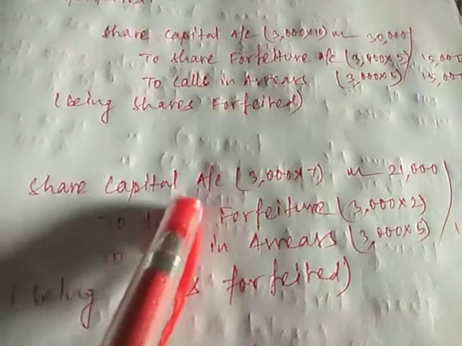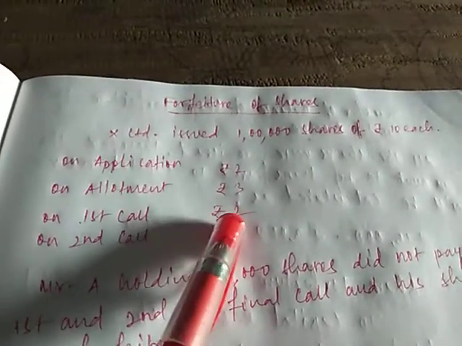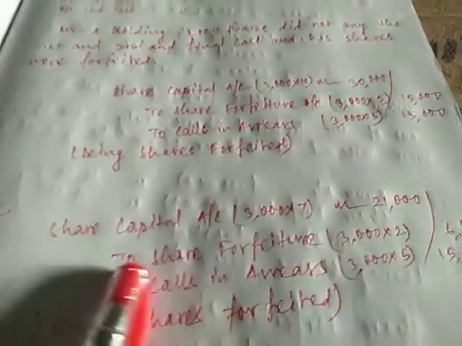Entry will be 3000 into 7, because we have only called for rupees 7: 2 plus 3 is 5, plus 2 is 7. The second and final call, till now we have not called. So it will be 3000 into 7, 21,000 share capital.